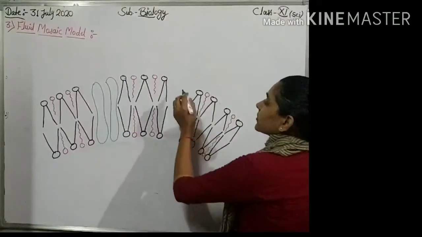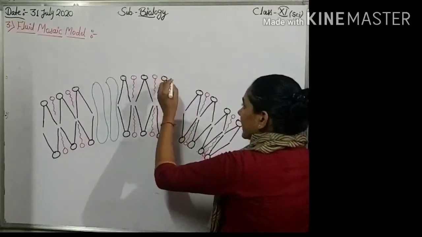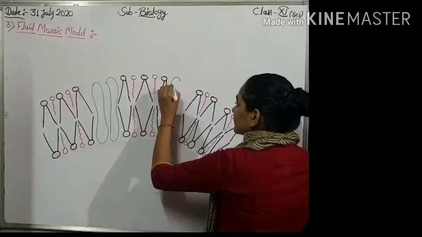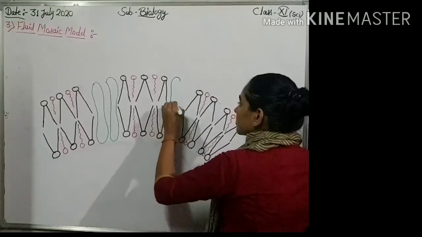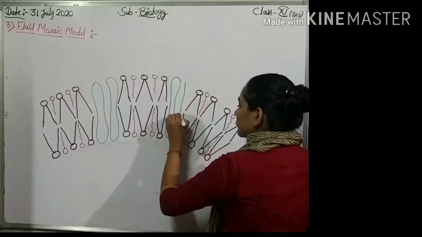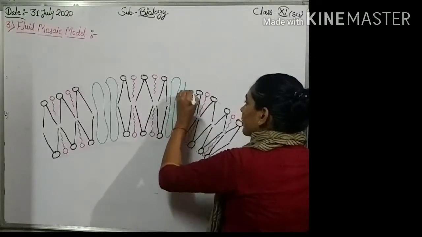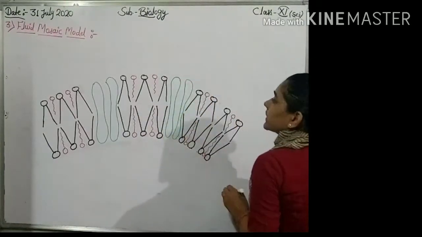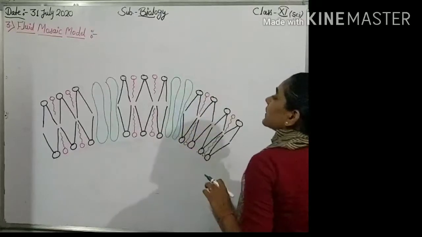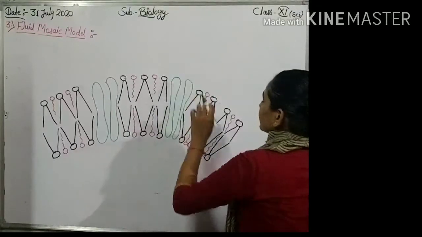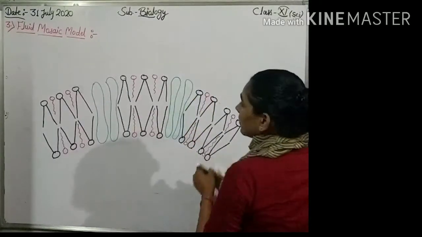Between the phospholipids, integral protein is found which form gated channel.